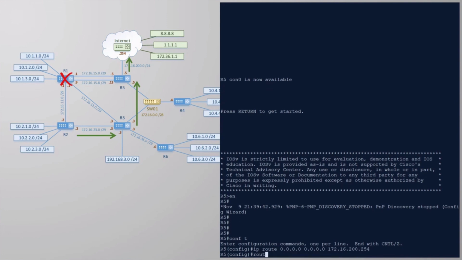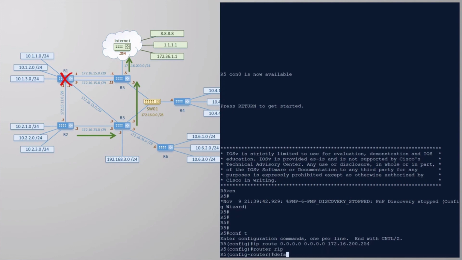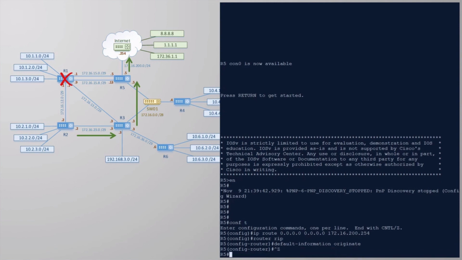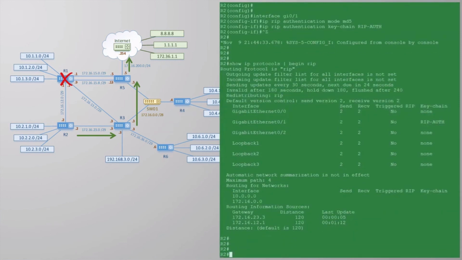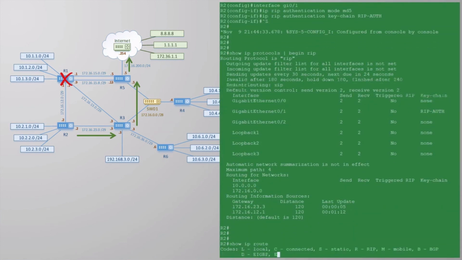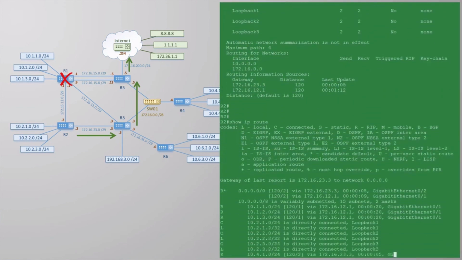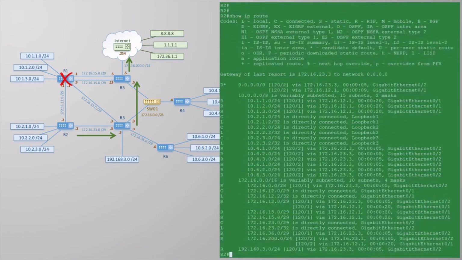Then we can use RIP to advertise this default route to the rest of the network. This is simply done with the default-information originate command. We could use this command without the static route, but that would cause a problem. Once the traffic reaches R5, R5 will need to know what to do with it. So it still needs a default route in its routing table. And to verify this, we can log on to R2 and see that it's learning the default route through RIP. In fact, it happens to be learning 2 usable paths.